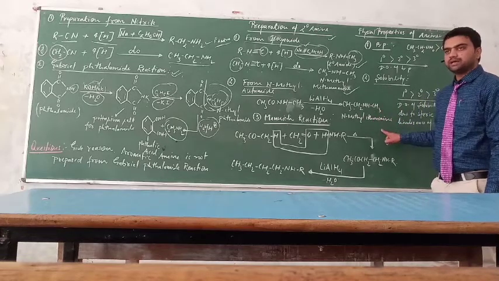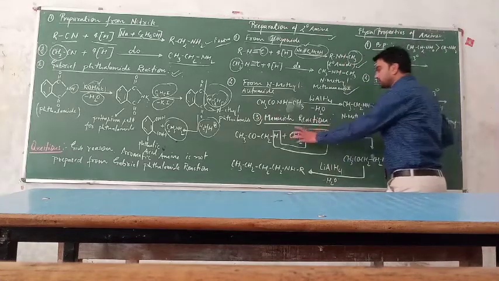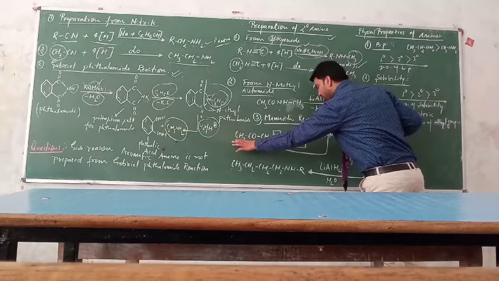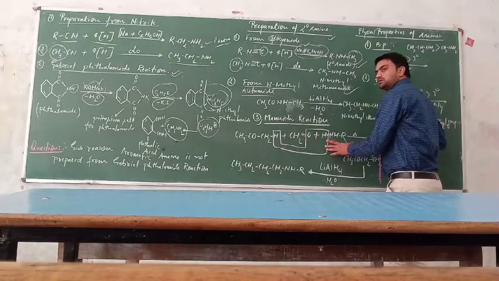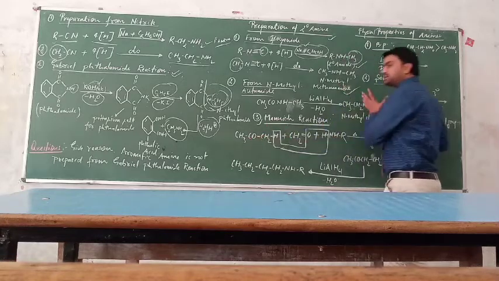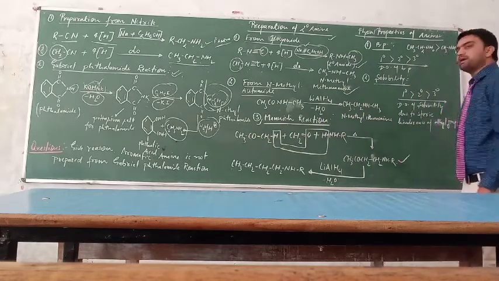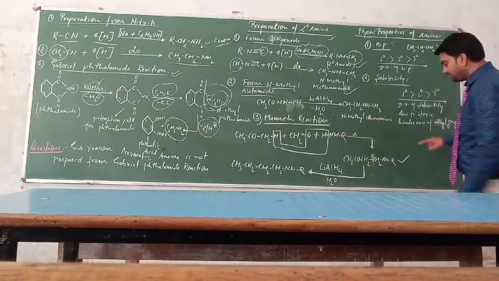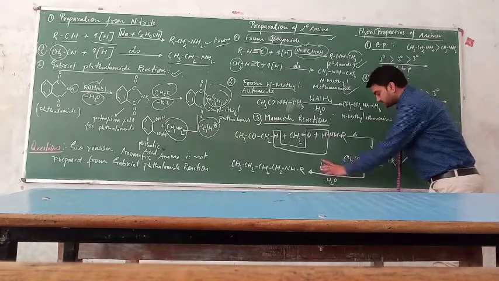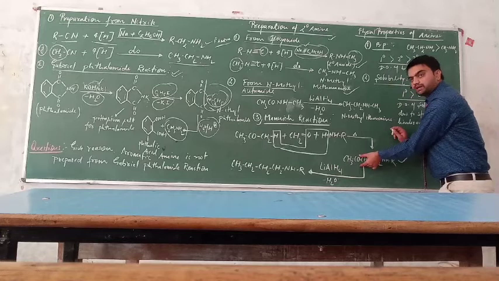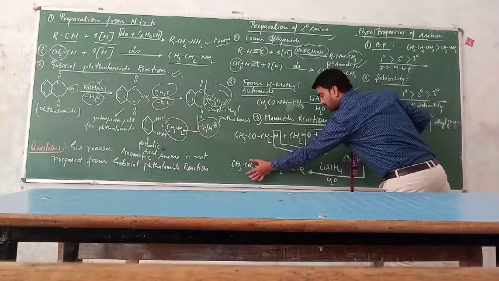Understand? Now another reaction is the Mannich reaction. What is the Mannich reaction? This is the acetone. When acetone and formaldehyde and the primary amine, these all are treated with each other, then we get a product known as Mannich base. This is the Mannich base, and when this Mannich base is treated with the lithium aluminum hydride, the same reaction, the two hydrogen from here, we get the water, and the remaining two hydrogen will come towards the carbon, we get the product like this.